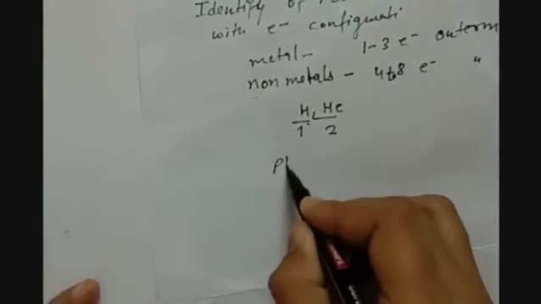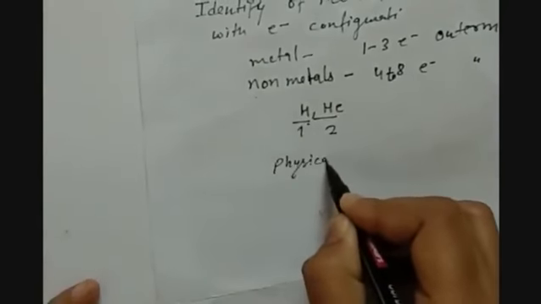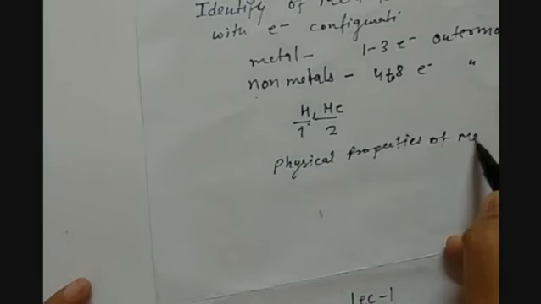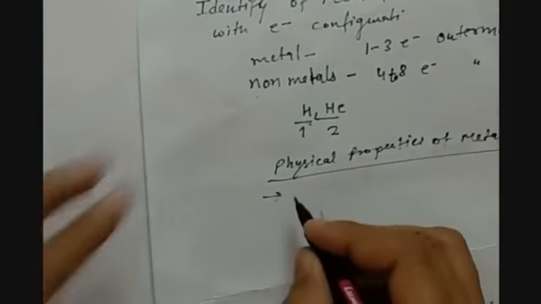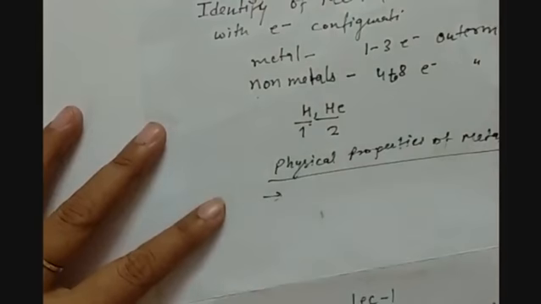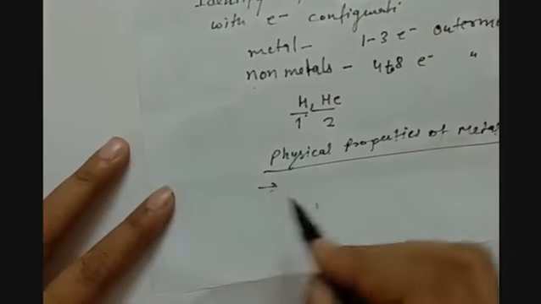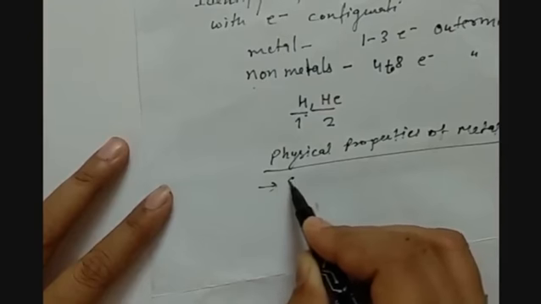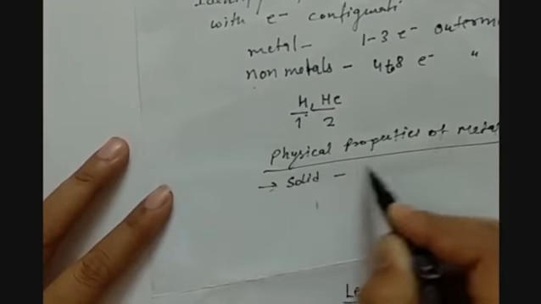Then we have seen the physical properties of metals. Metals are solid except mercury.